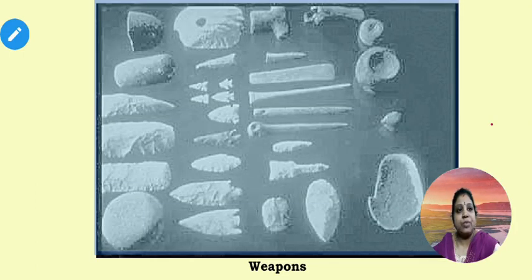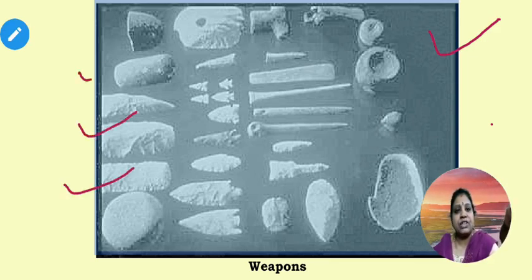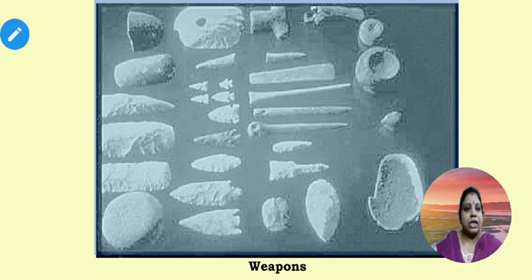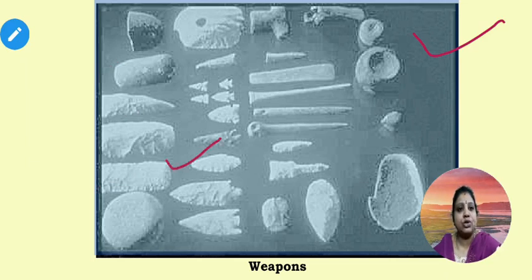Here is the image of the weapons they used in these three important stages: Old Stone Age, Middle Stone Age and New Stone Age.